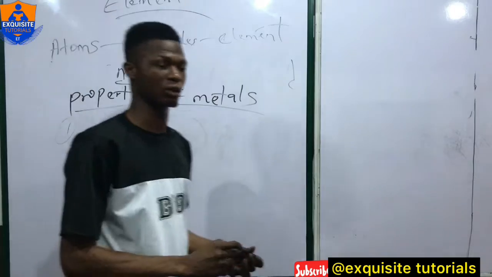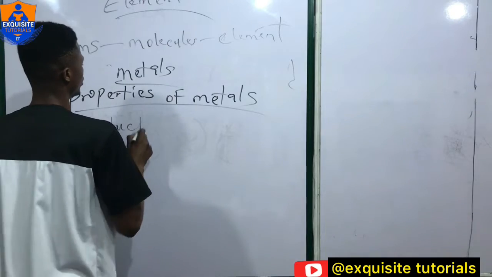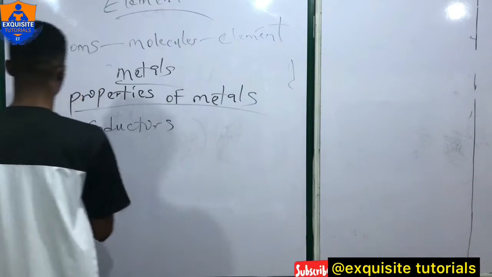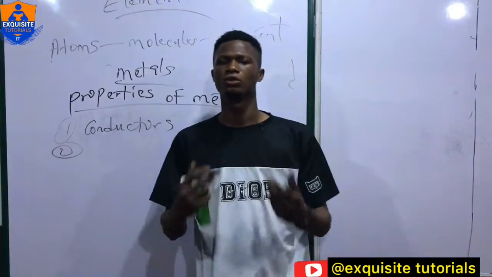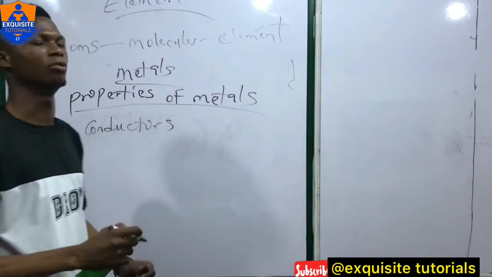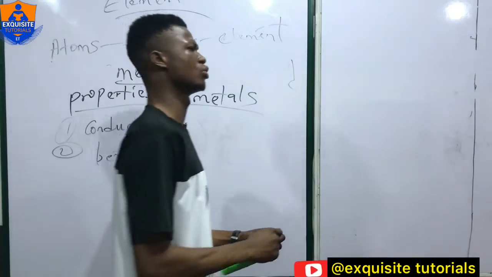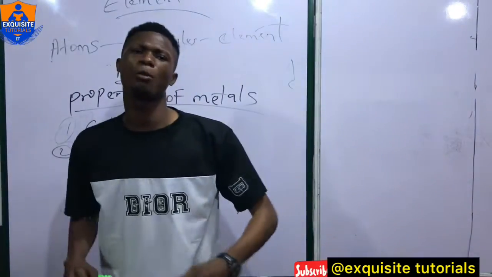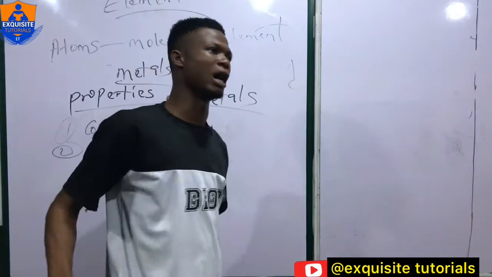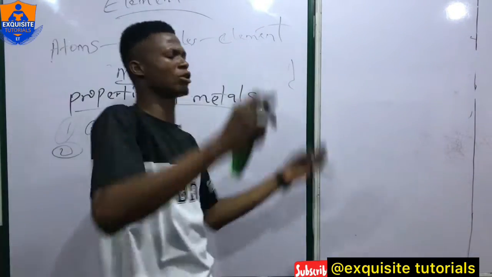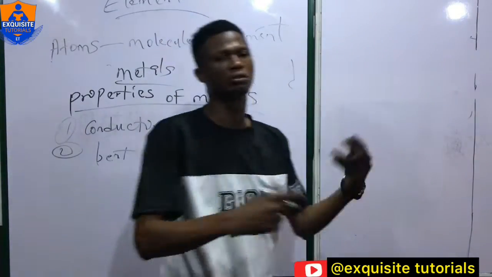Conductors of heat. You can be writing. One, metals are conductors of heat and electricity. Number 2, metals are malleable and ductile. Now, what do we mean by this? When we say malleable or ductile, ductile means something that can be bent, something that can be reshaped. So, metals can be reshaped to form other substances. They can be used to make new things. Let's say, for example, aluminum sheets, roofs, and the rest.